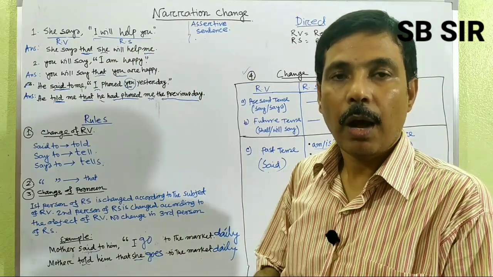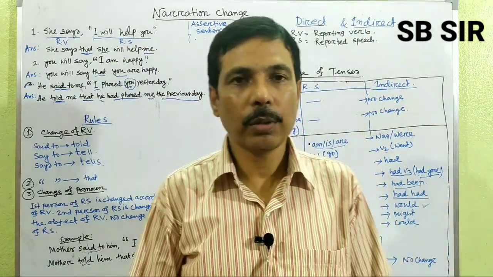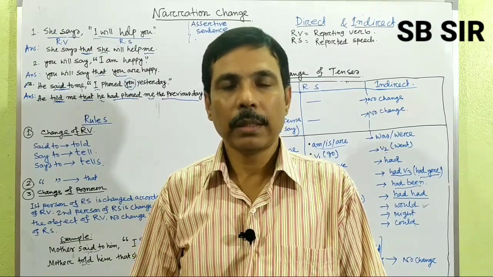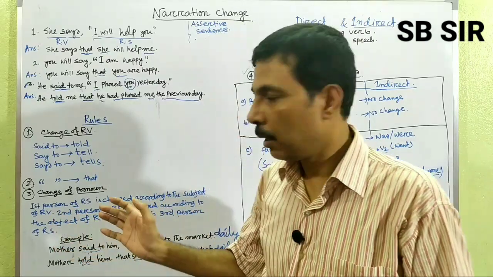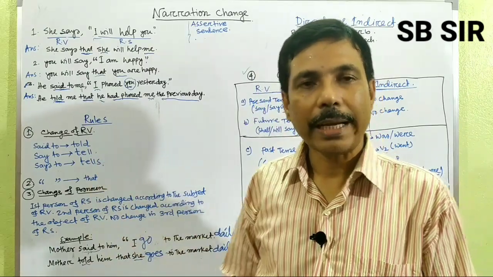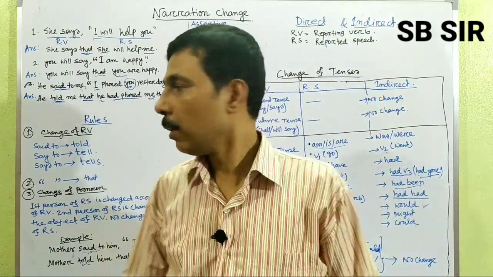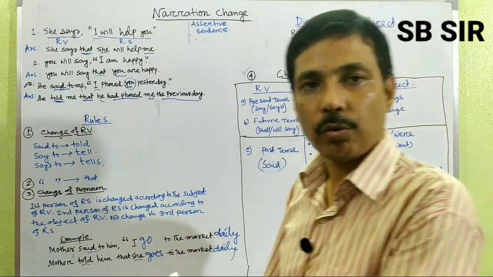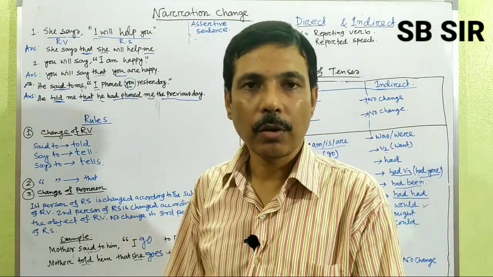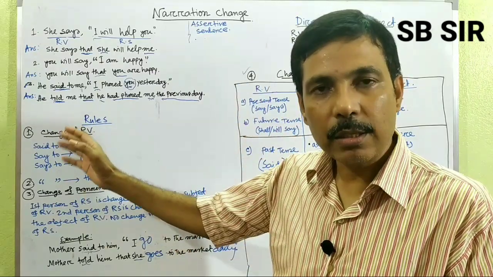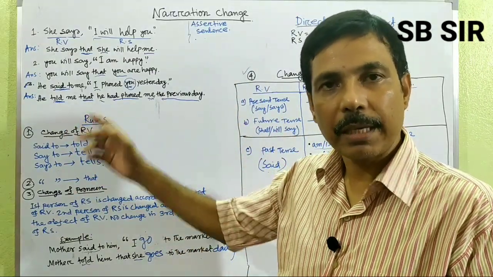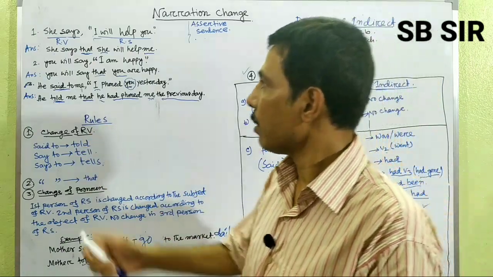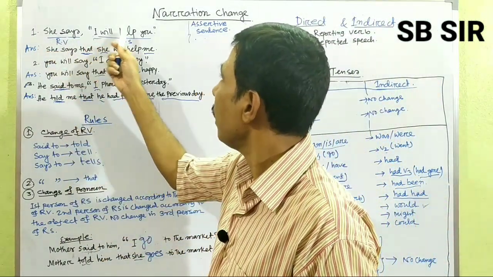So how can we change from direct to indirect? There are some rules, and you must follow them. I have written these rules and categorized them into four: rule number 1, 2, 3, 4. Before I go to the discussion of the rules, it is better to take some examples and look at those changes. At first, the example: she says, "I will help you."